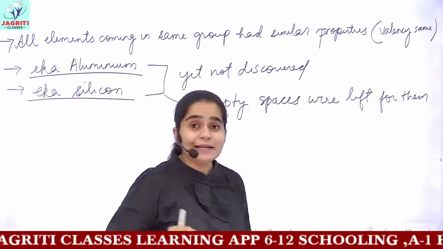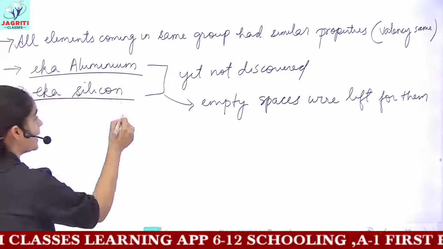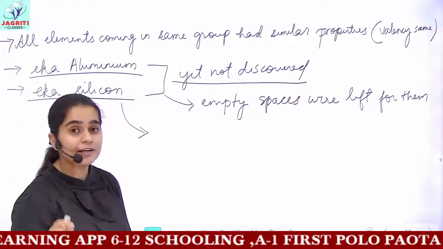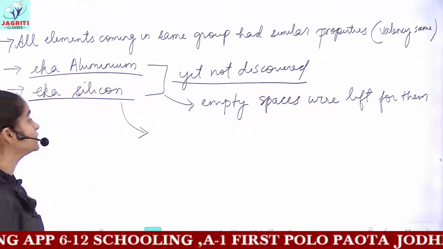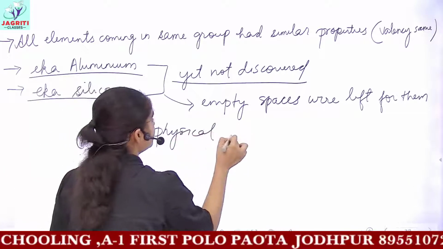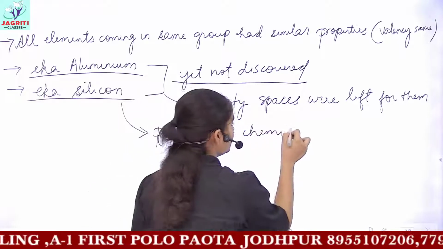But what Mendeleev proposed smartly was that, although these elements were not yet discovered, he proposed their physical and chemical properties.